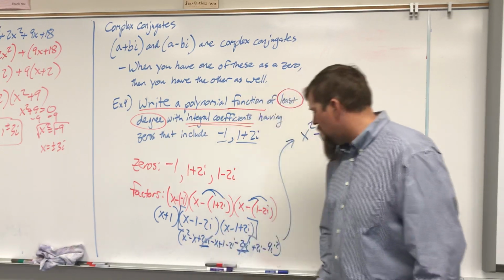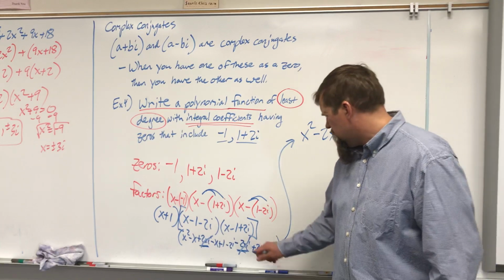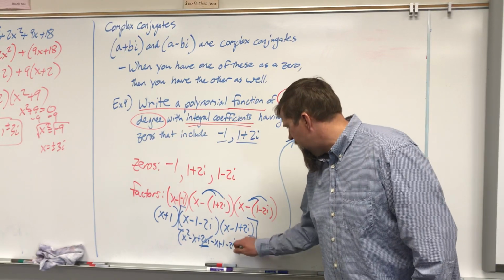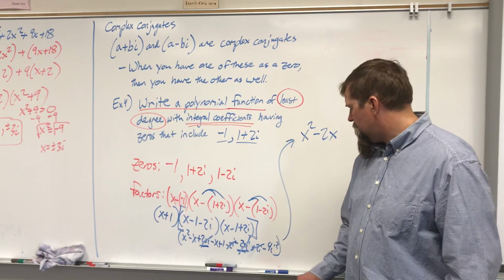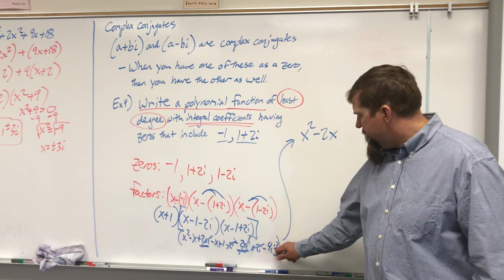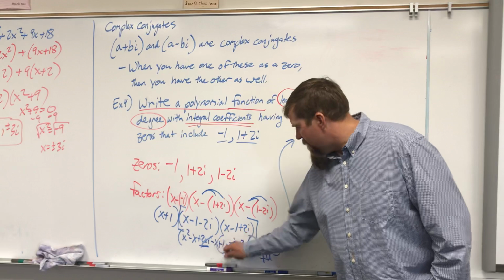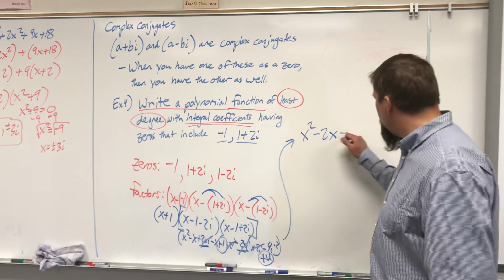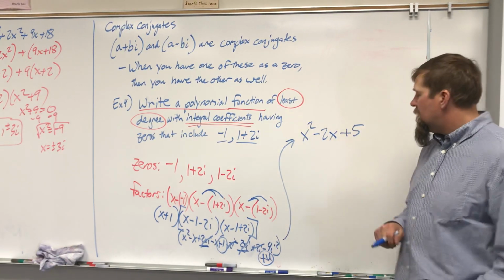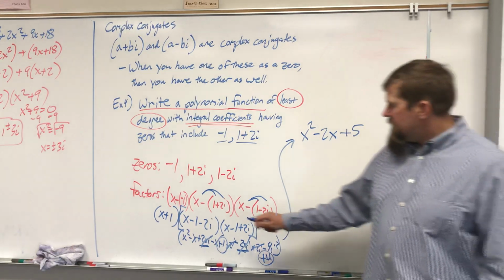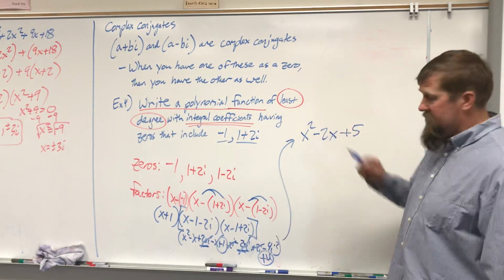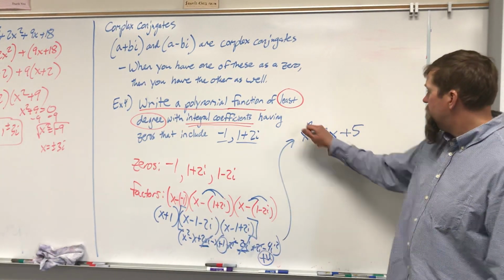They add up to 0. 2i and negative 2i cancel. Negative 4i squared becomes plus 4. So then I have a plus 1 and a plus 4, which is plus 5. So these two multiply to be this trinomial.